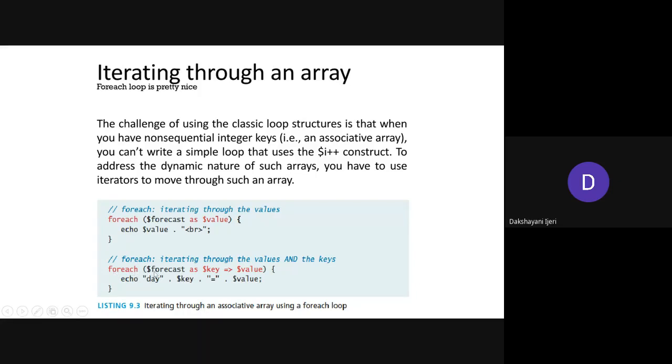Here, as usual, begin with the array variable. As we are interested in both the keys and the value, you take $key associated with each $value.